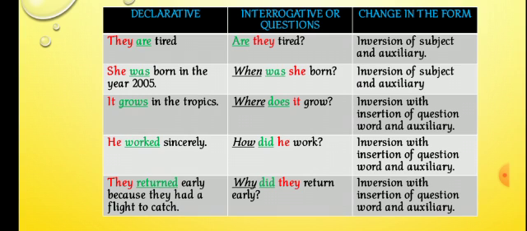Last one, they returned early because they had a flight to catch. Why did they return early? That is the question form. The question word why, and then the helping verb did. After that they have given the subject they, right? So this is how you write the question form of a declarative sentence.